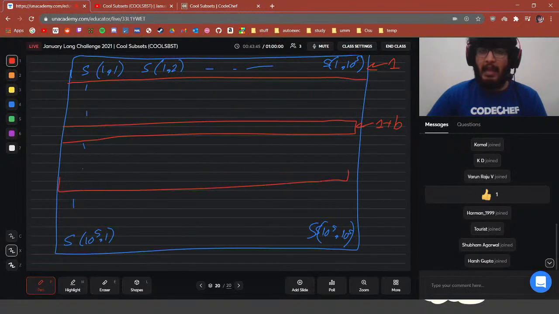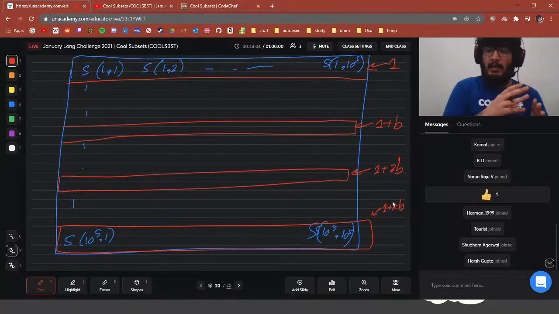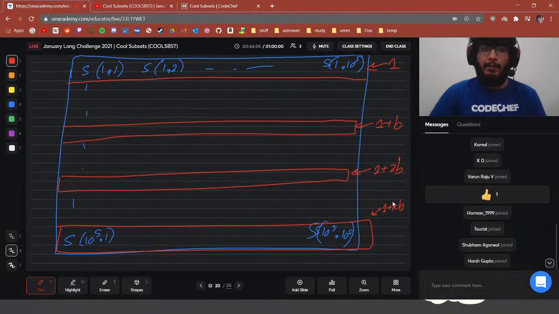Then we would calculate the 1 plus 2b row, and so on up to the 1 plus kb row. We would basically generate some blocks here. We would basically pre-compute some rows here, right?